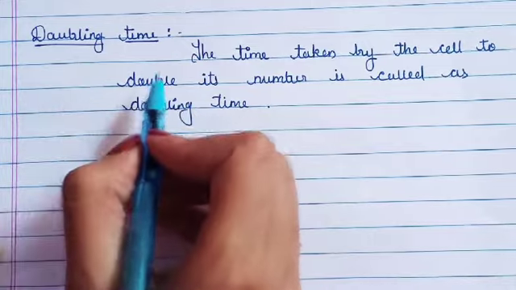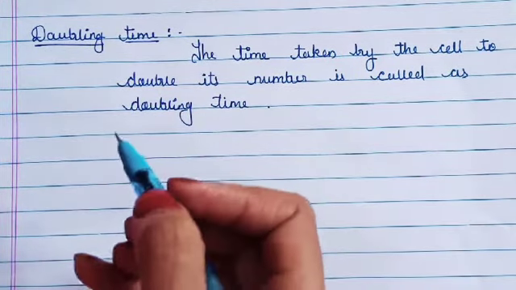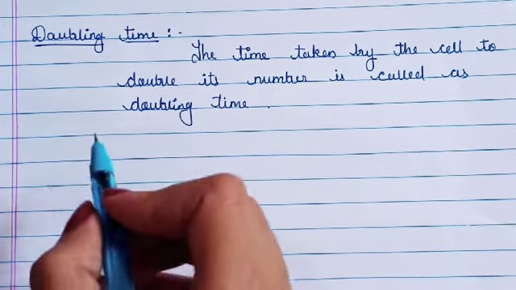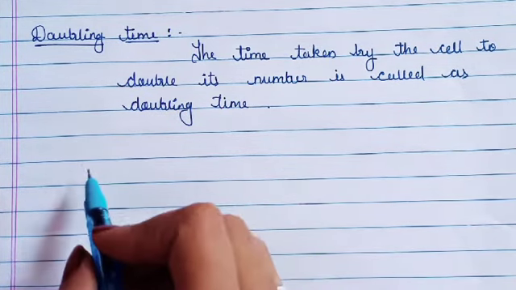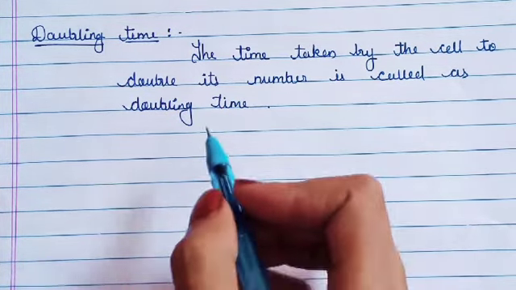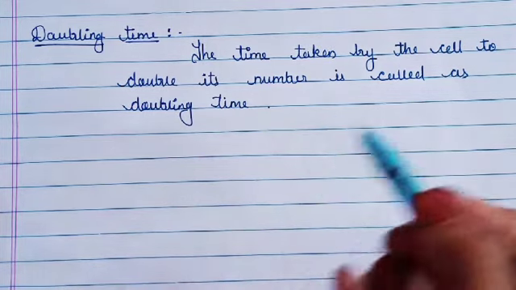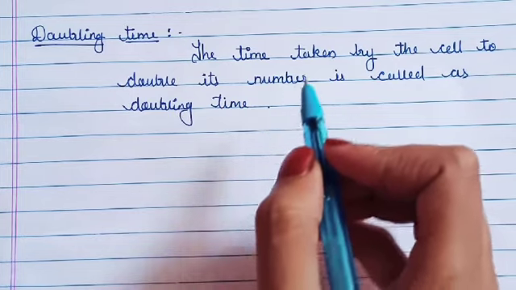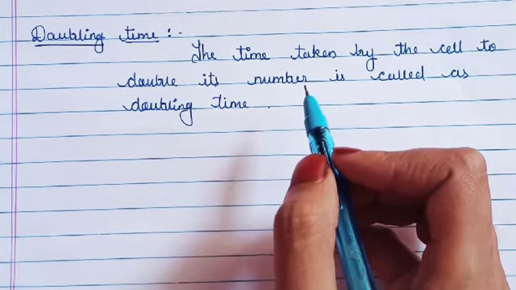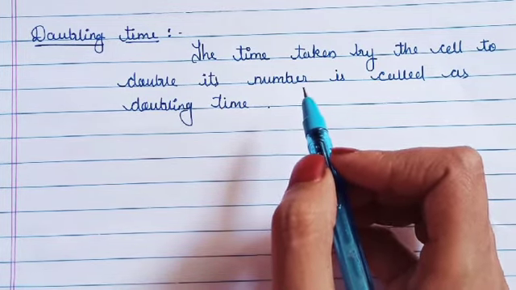As well as generation time, from parents to their new generation are going to be formed, from daughter cells another daughter cells are going to be formed. That is known as generation time.